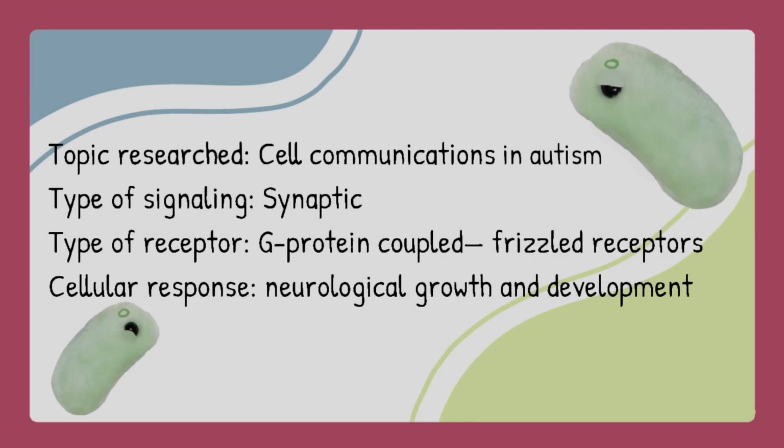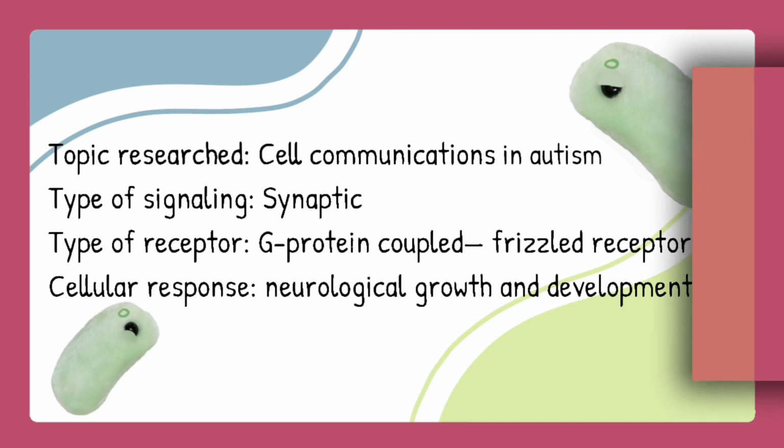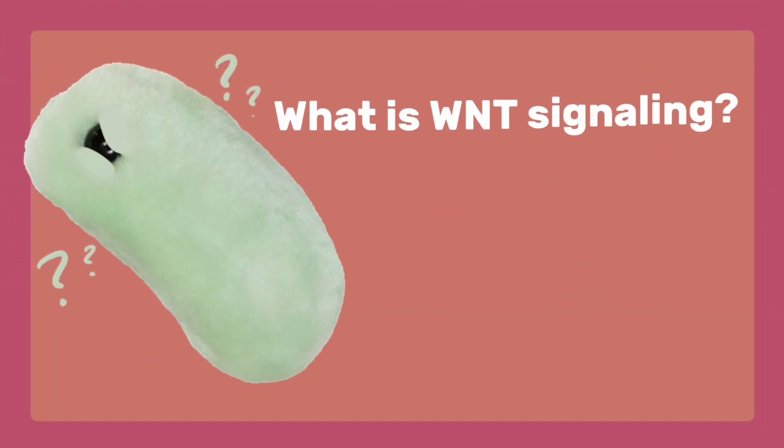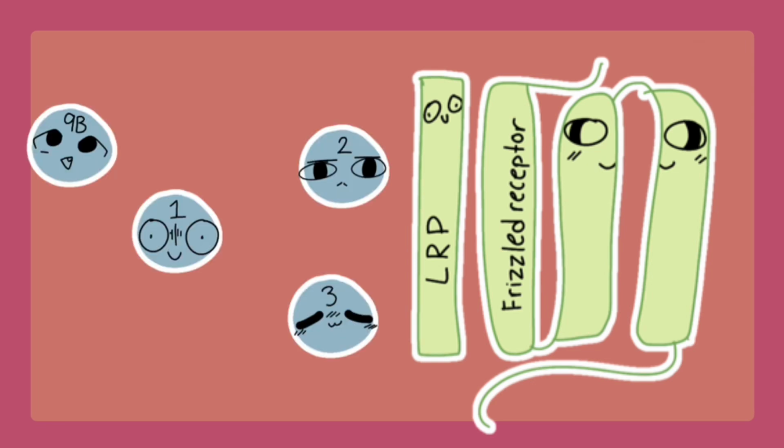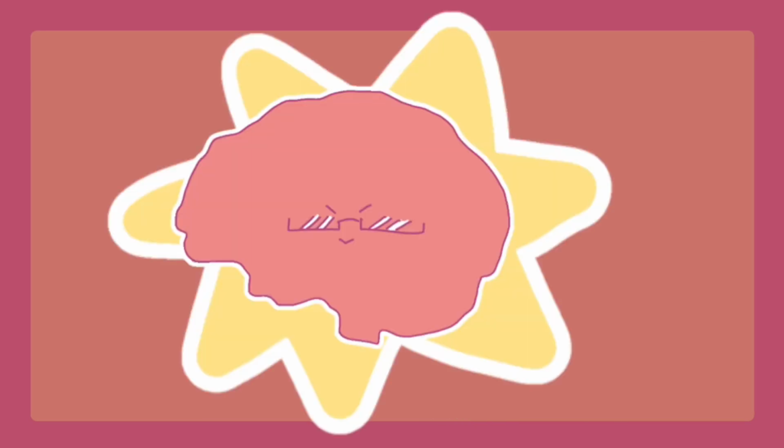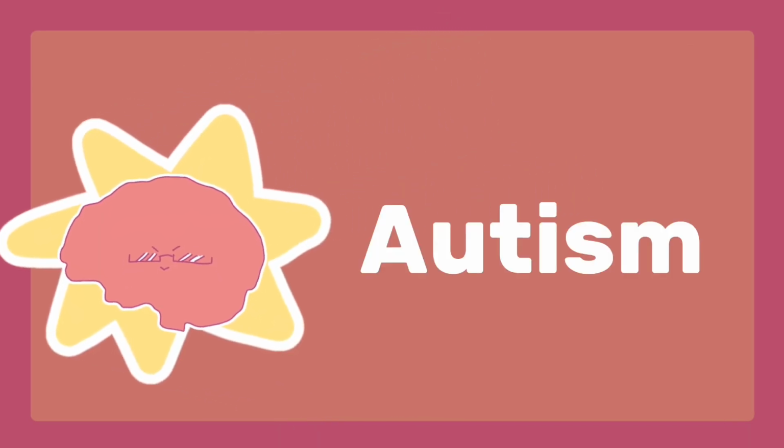Evidence from numerous studies points to biological formation resulting in autism disorder. Biological formation is most prevalent in WNT signaling. So, what is WNT signaling? WNT signaling is a type of synaptic cell communication in the brain which features frizzled and tangled G protein coupled receptors and many different types of WNT ligands. WNT signaling is one of the factors often associated with neurological brain development and neurodevelopmental disorders such as autism.